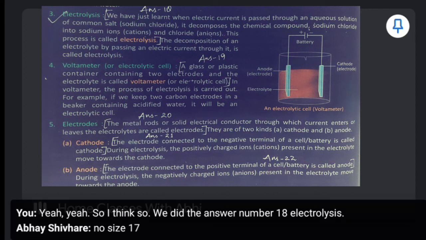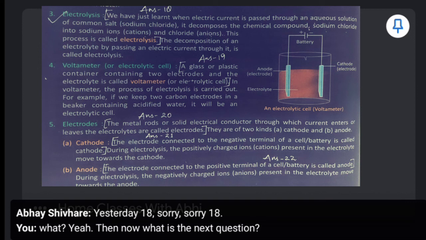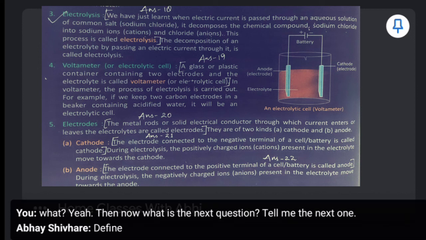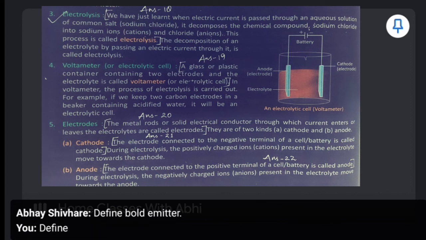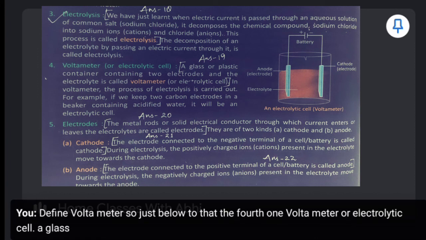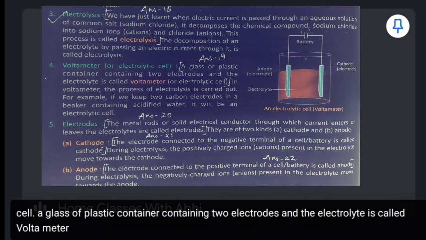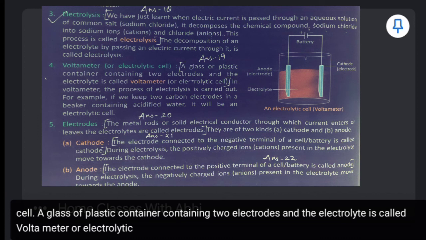Whatever the question is. Yeah. Then what is the next question? Tell me the next one. Define voltmeter. Just below that, the fourth one, voltmeter or electrolytic cell. A glass or plastic container containing two electrodes and the electrolyte is called voltmeter or electrolytic cell. This is our answer 19.